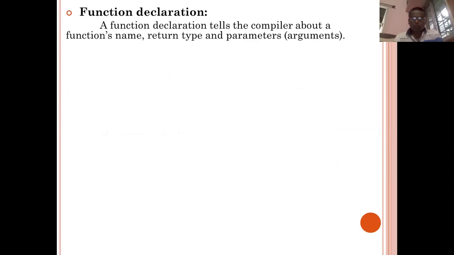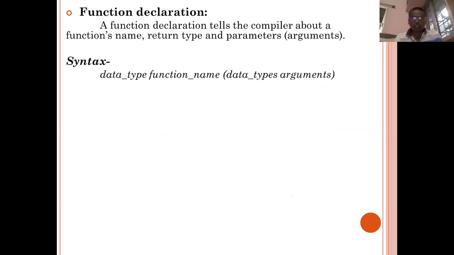So the first is the function declaration. Function declaration tells the compiler about the function's name, the return type, and the parameters. The parameters are also known as arguments. Its syntax is data type, space, function name, and in a round bracket the arguments along with their data types.